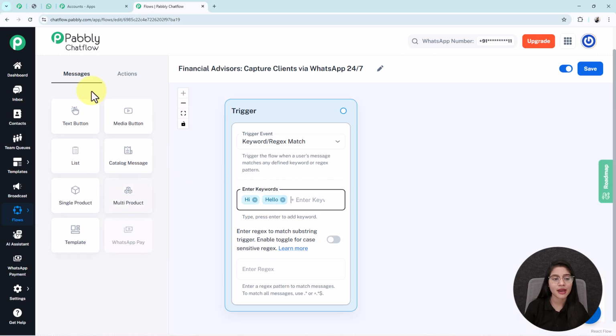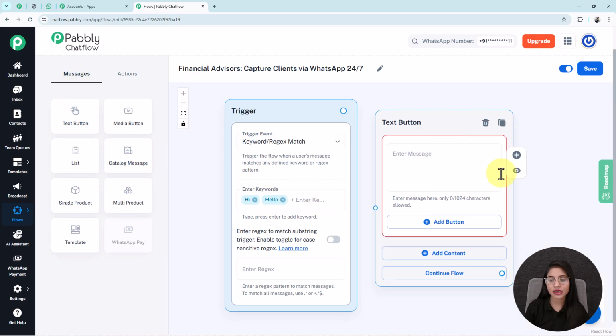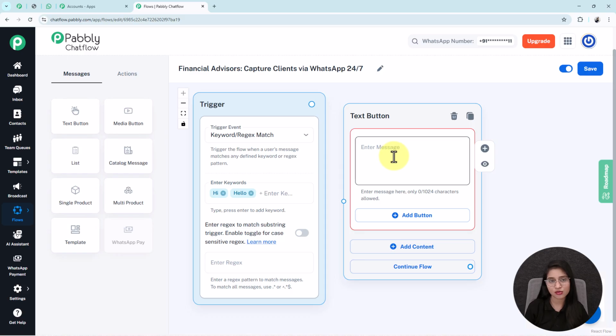So for that, I am adding one text button from here. I'm going to write a welcome message in this enter message box: welcome to Late Wealth Advisory. How may I assist you today? As I told you earlier, we are going to create a WhatsApp chatbot for financial advisory, but you can customize the same chatbot for your own business too by replacing the business name from here and also customizing this message.